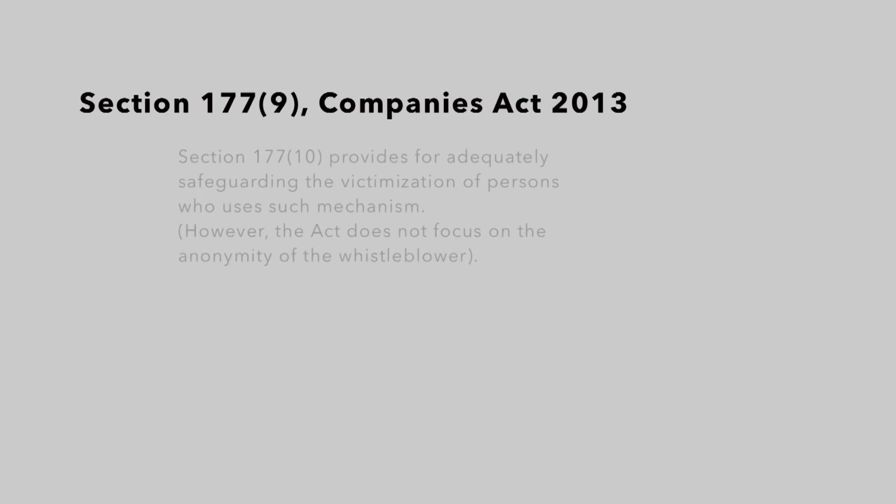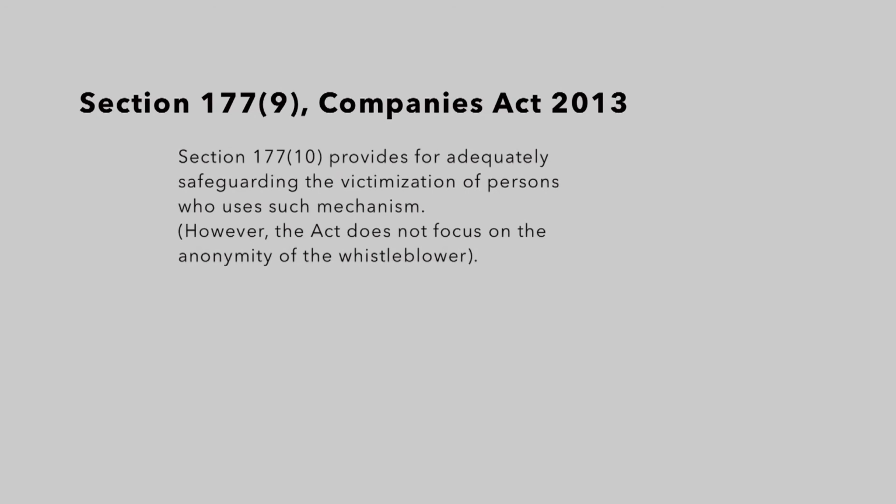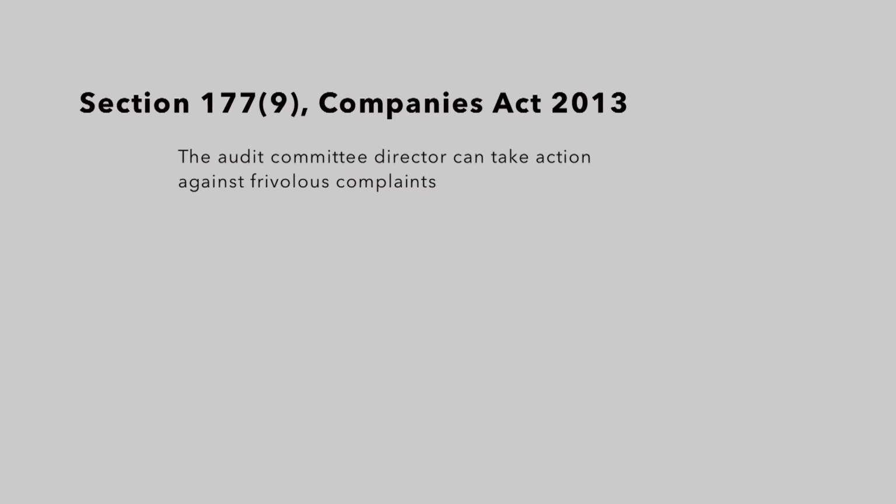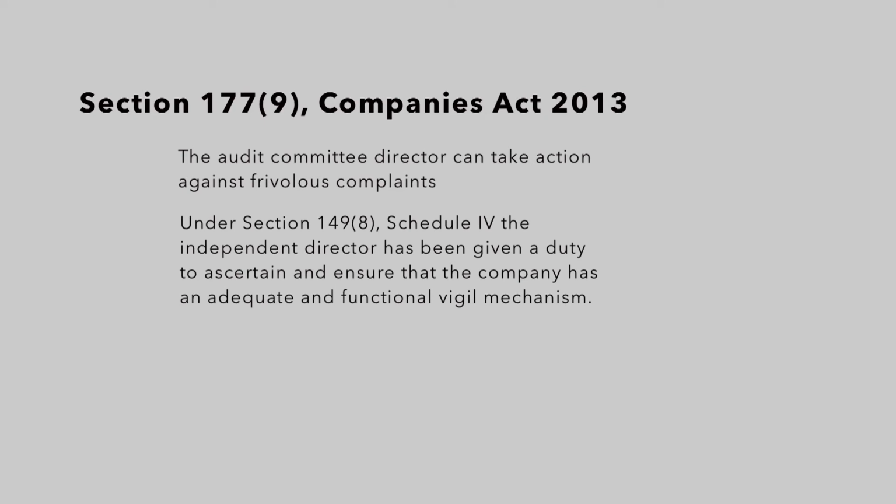Now, section 177 clause 10 provides for safeguarding against the victimization of persons, but the anonymity of the person is still not given by that particular provision. That's a drawback of that provision. The audit committee can take action in case of any frivolous complaints, and the independent director has been given a duty to ascertain whether the vigil mechanism is functioning properly or not. The details about the vigil mechanism should be displayed on the website.